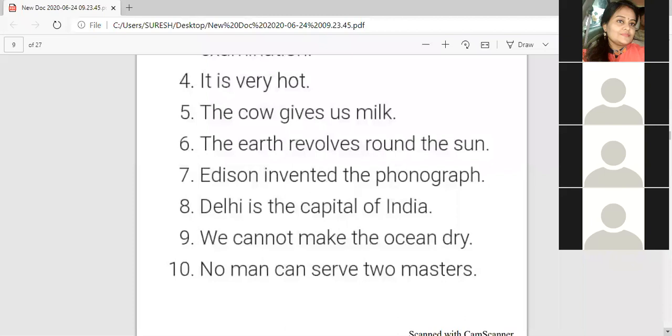Only tell me the subject. The rest are predicates. Listen everyone. Only tell the subject. Okay. Delhi is the capital of India. Delhi. Very good. We cannot make the ocean dry.